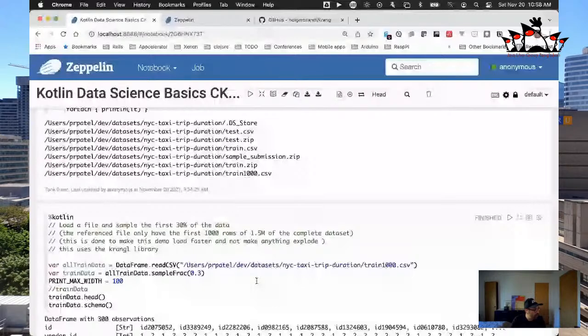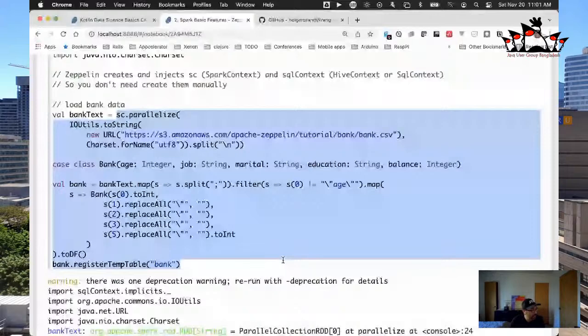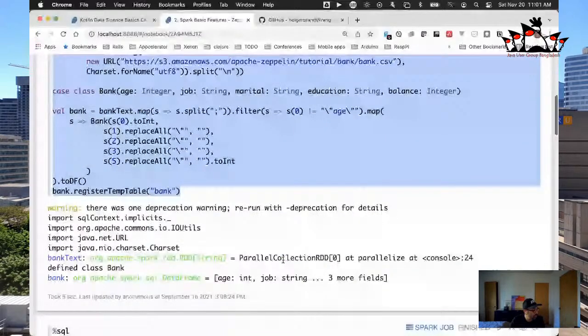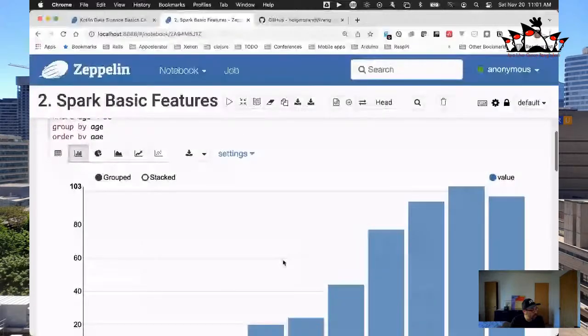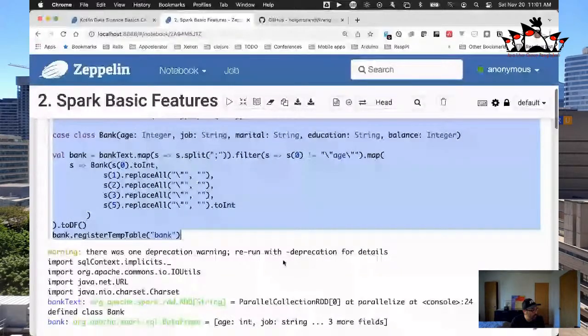Spark context, parallelize, right? It's pulling in this massive CSV data set. We create a class that represents that data set, and then transfer everything to a data frame. But you can see this is doing everything within a Spark context, and it's loading stuff up directly into a Spark backend, just like that. And again, you can see there's a nice graph here that shows that data set loaded into Spark.